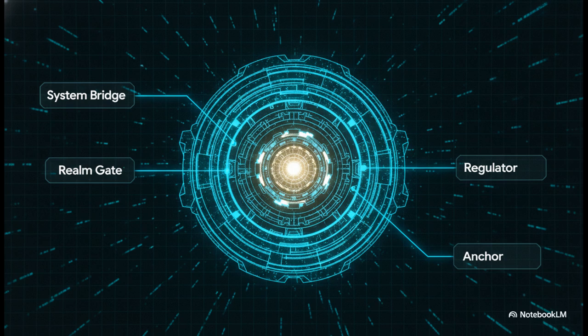If we break down the labels from these amulets, the metaphor becomes incredibly clear. The system bridge links distinct internal networks, much like that human buddy system we just talked about. The realm gate establishes strict access control, blocking the unauthorized Bluetooth connections we saw earlier. The core regulator processes and filters chaotic input, meaning everything from an AI abstractive meeting summarizer filtering out transcript noise right down to a child using their warrior voice acts as a core regulator. They all serve one singular purpose: to protect the center.